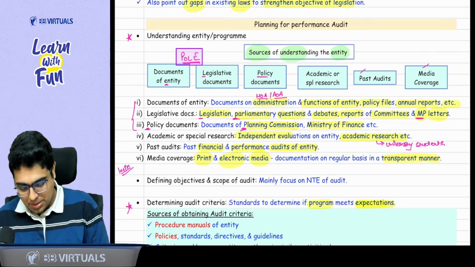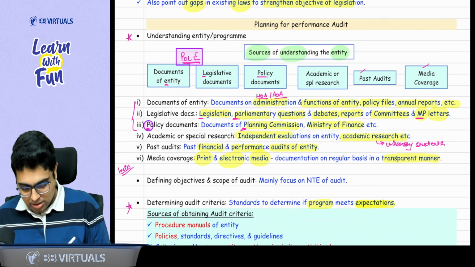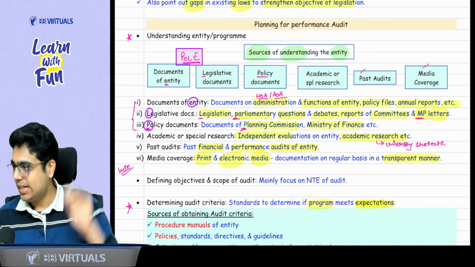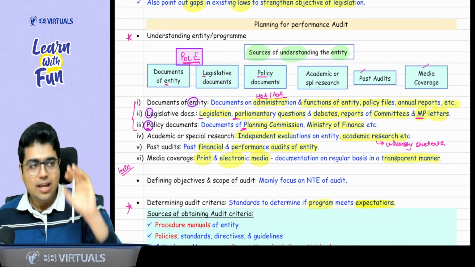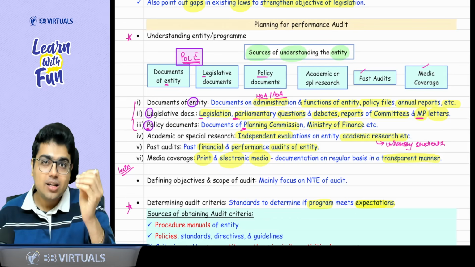POLE. Sir, what do you mean by POLE? PO for policy document, L for legislative documents, E for documents of entity. So 3 types of documents. When you are done with this document, you can take help of some research and past audits.